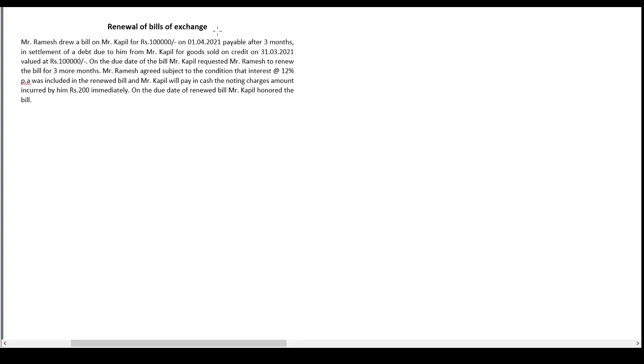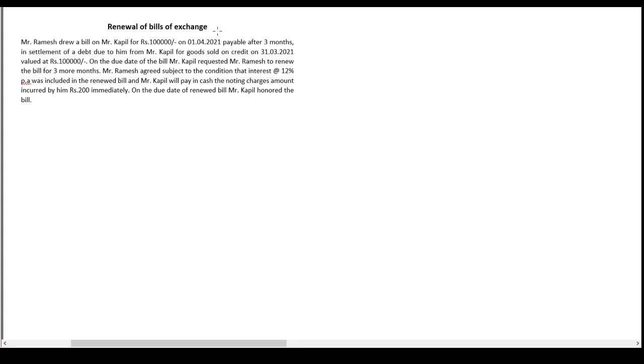That means he may increase the period which is available in the bill of exchange. It is like substitution of the old bill with a new bill. So the old bill comes to an end on the due date of the first bill. If the bill is dishonored, the bill actually comes to an end and the bill is renewed again for a further period by the drawer and drawee.